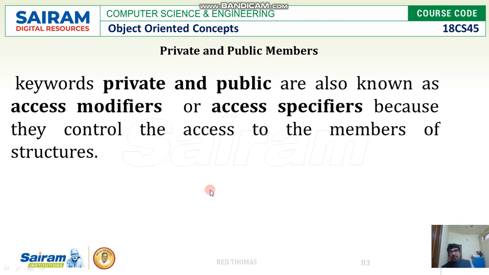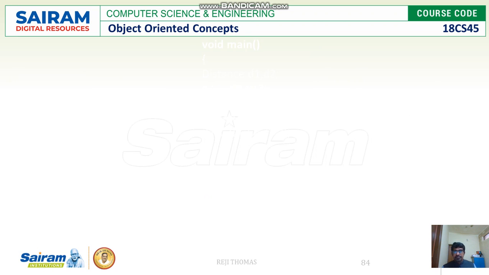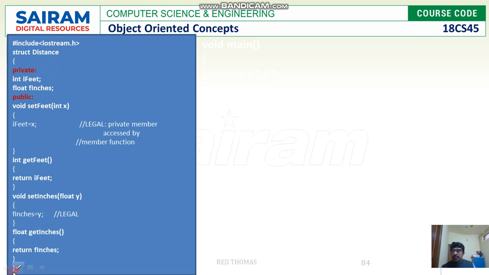So now let us see a little more in depth in structure. We are going to use two keywords known as private and public. They are known as access specifiers, or also known as access modifiers. Let us see how we can make use of these two keywords in structure. You can see the structure is the same as the previous, but with a small modification where you can find the two keywords private and public. Everything else remains the same as the previous one.